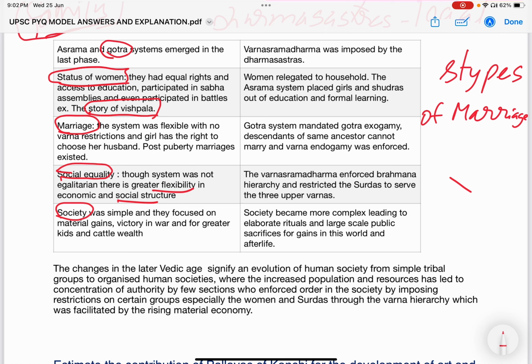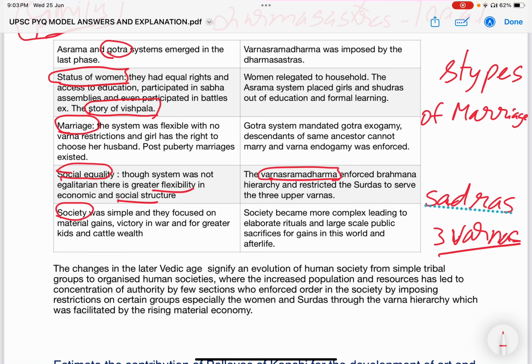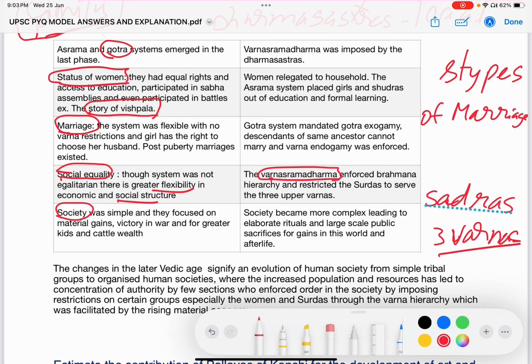But by the later Vedic period, the Varnashrama Dharma was enforced strictly, ensuring the dominance and hierarchy of the Brahmanas, such that they were restricted to the sacred spaces of learning, officiating sacrifices, and performing rituals, whereas the Shudras were restricted to serve the upper three Varnas. They were mandated to serve the upper three Varnas by this Varnashrama order.